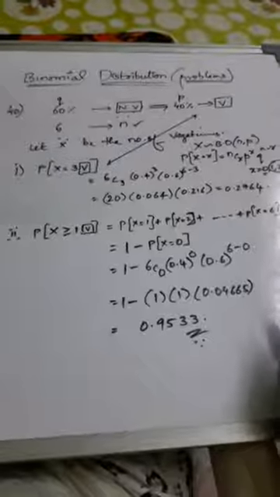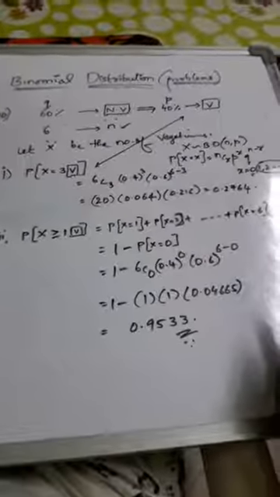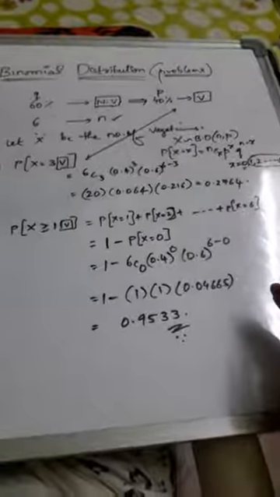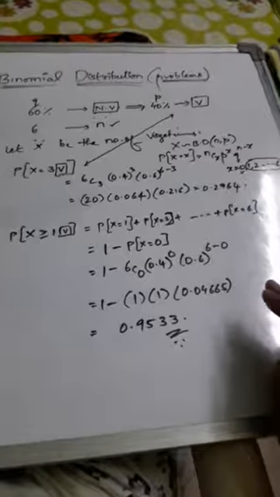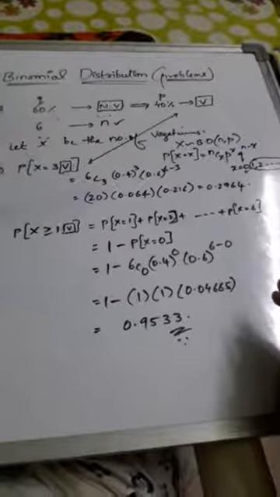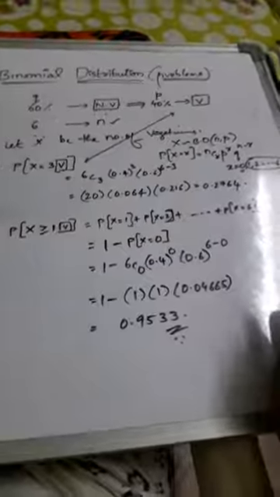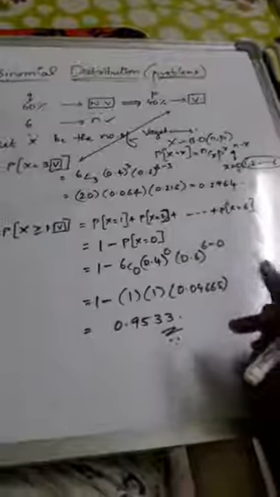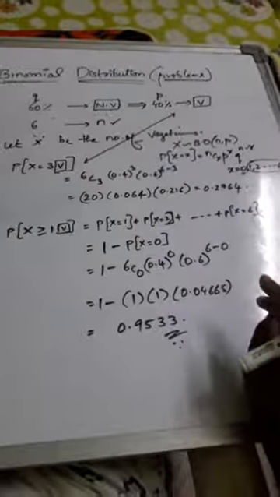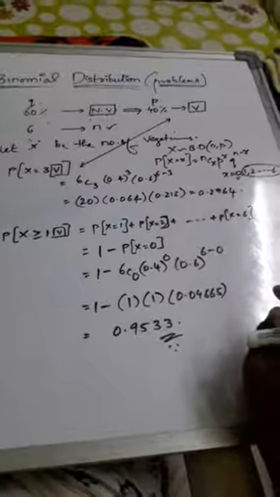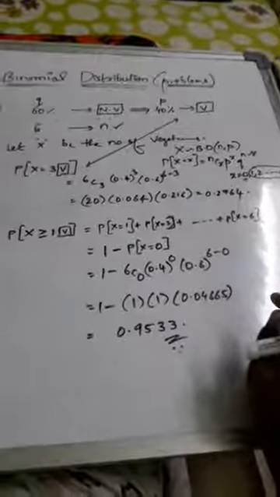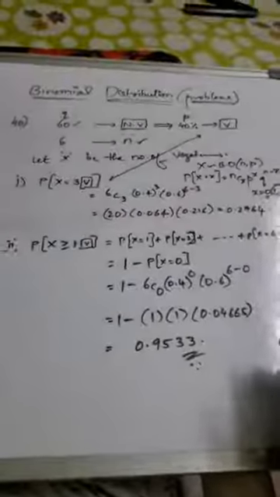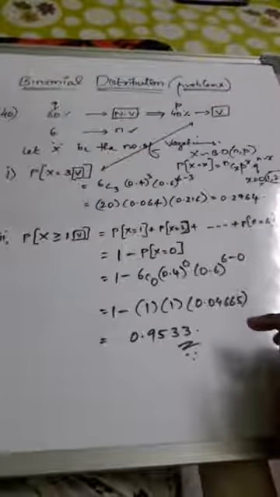And for at least 1 is a vegetarian, greater than or equal to 1, it can be calculated directly also, but it's a time-taking process. So that's the reason we take 1 minus P of x equals 0. That means 1 minus P of x less than 1. Less than 1 is always 0, as the real numbers start from 0. So 1 minus 6C0, 0.4 whole power 0, 0.6 whole power 6 minus 0, that is 1 minus 0.04665. The final answer is 0.9533. So 3 vegetarians, and then at least 1 is a vegetarian.